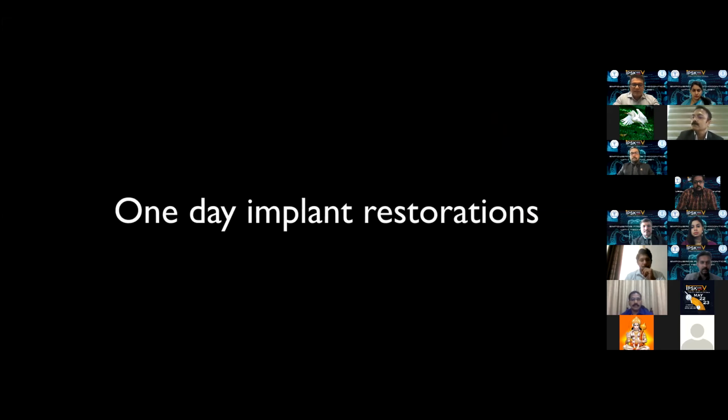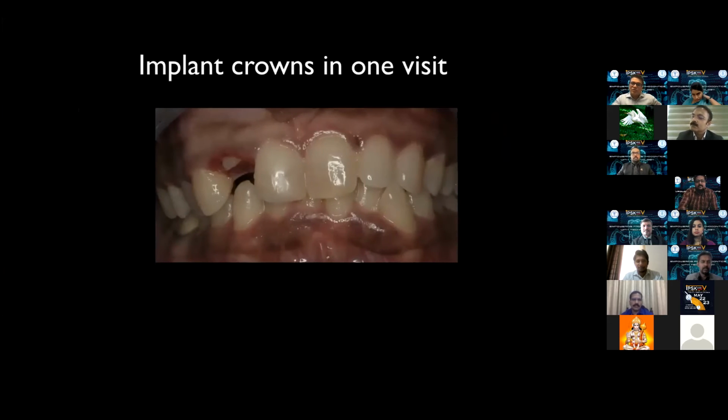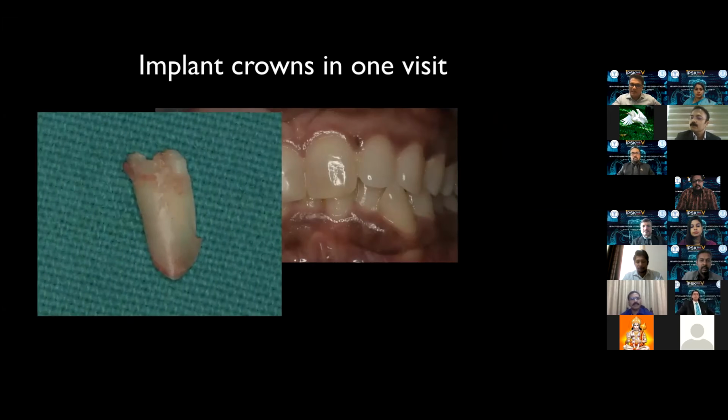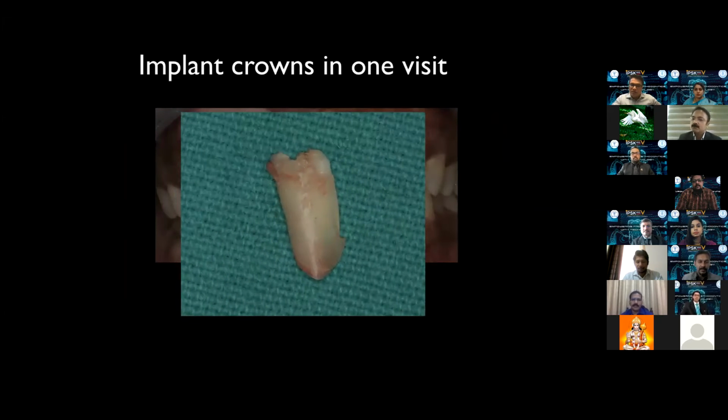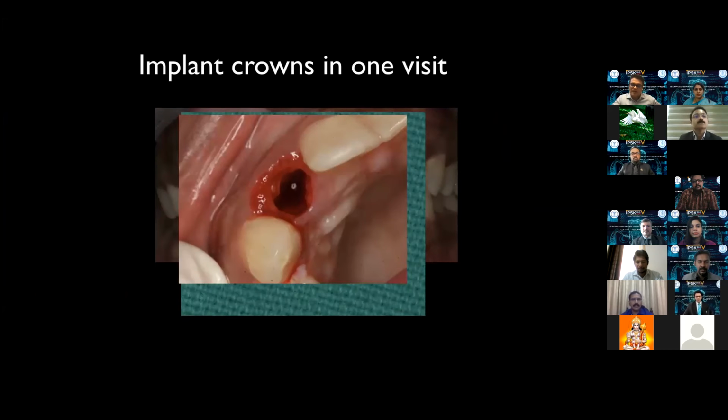And last segment, I know I'm about to reach my time, I'll quickly show some implant restorations that can be done with chairside CAD CAM. So one way is abutment level scanning. So you have a case of a fractured maxillary lateral incisor. Nowadays we do partial extraction therapy and we do socket shield. So this is the shield prepared.